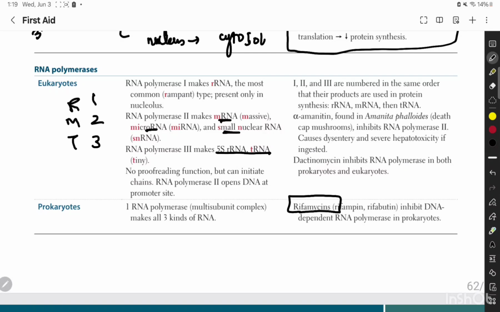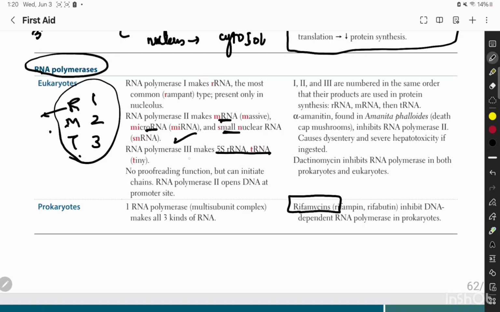Alright, moving on. If you think about the RNA polymerases, these are further involved in making the RNA. And we need to remember RNA polymerase 1 first. RMT 1, 2, 3. So R for ribosomal RNA, M for messenger RNA as well as microRNA, and RNA polymerase 3 makes the tiny RNA, the transfer RNA as well as the 5S RNA. This mnemonic is all you need to remember for this.